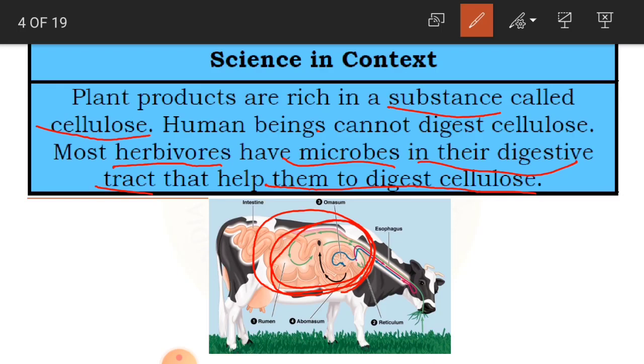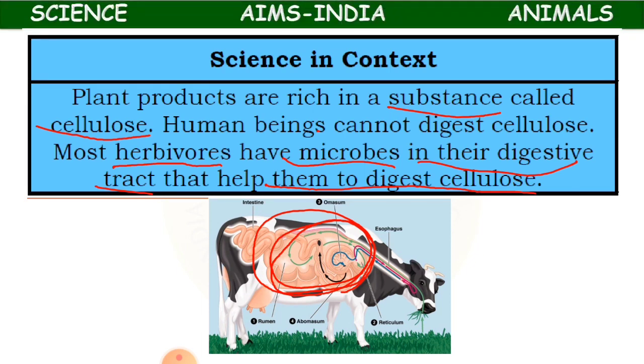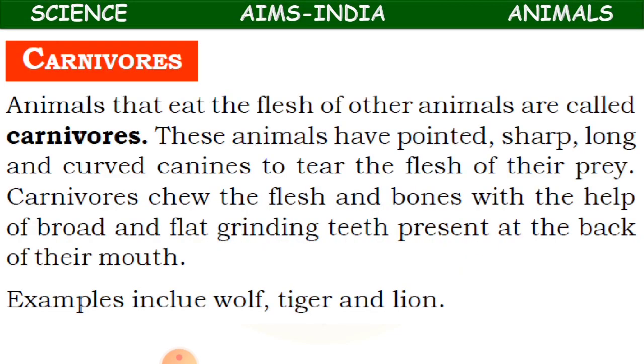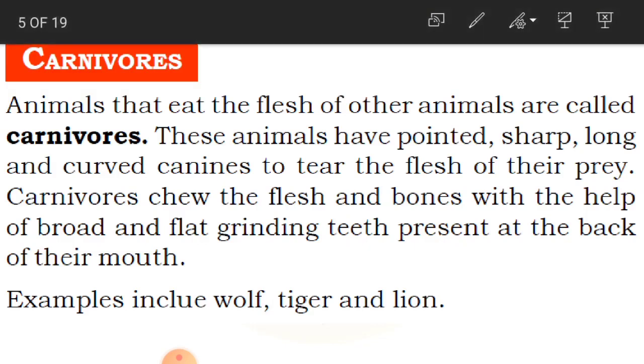Okay, children, clear? So this is one concept in science which we have learned today. Now we learn about carnivores. What are carnivores? Animals that eat the flesh of other animals are called carnivores. For example, lion and tiger. They eat the flesh of other animals. Such animals are called carnivores.